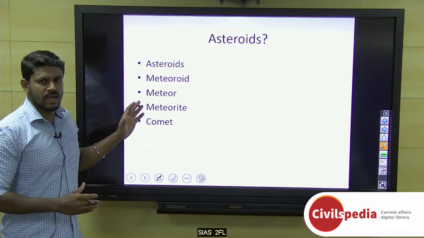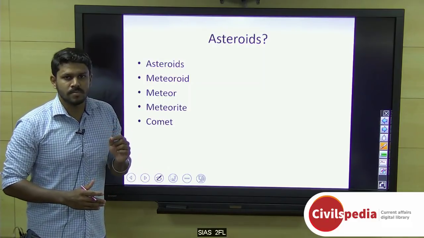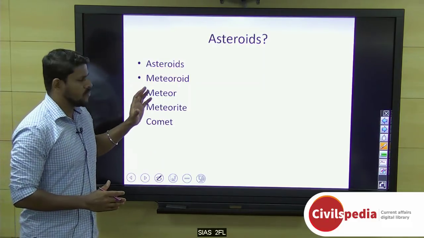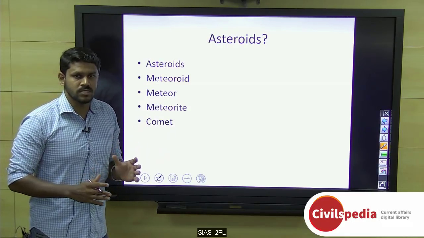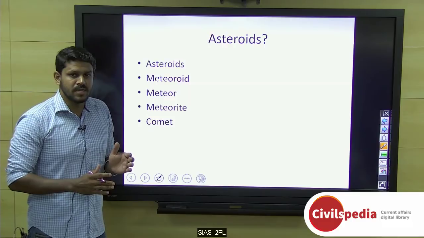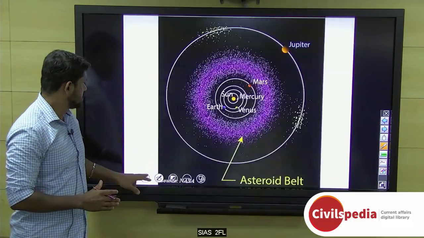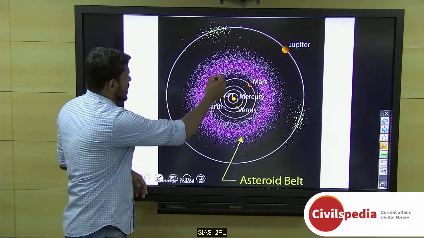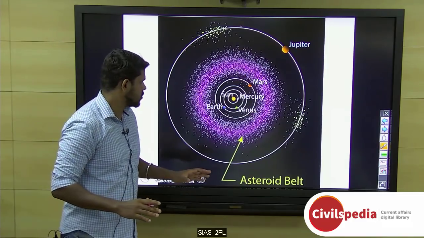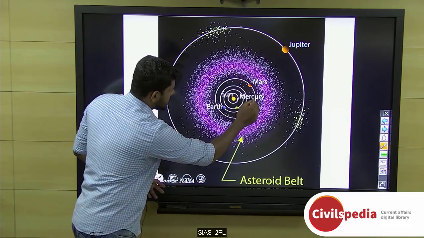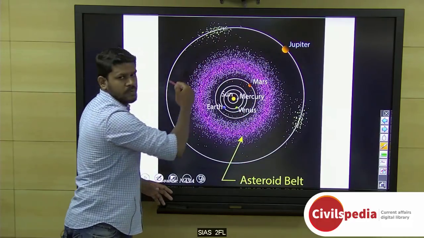And asteroids are actually small rocky pieces that orbit around the sun. Most of the asteroids of our solar system are concentrated between the orbits of Mars and Jupiter. Here we can see the asteroid belt, where most of the asteroids of our solar system are concentrated, between the orbit of Mars and the orbit of Jupiter.